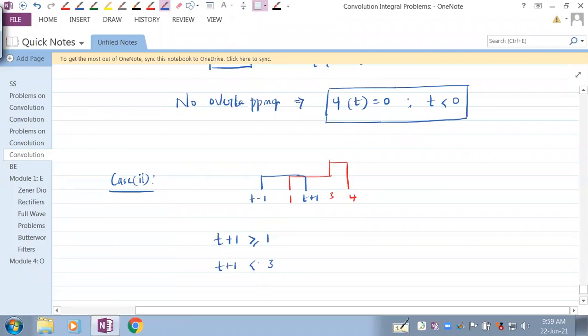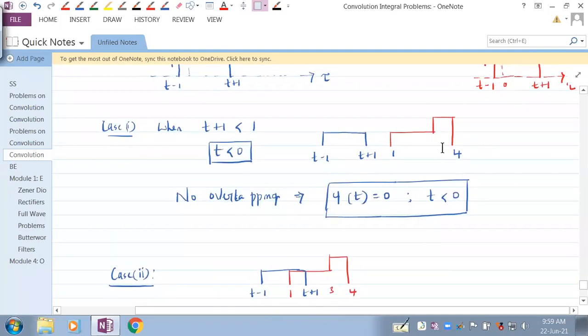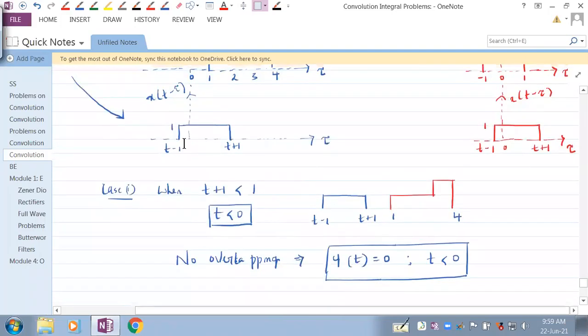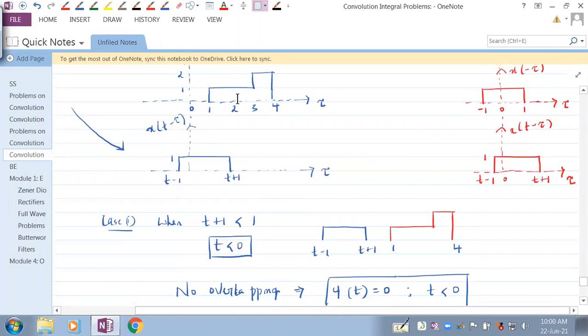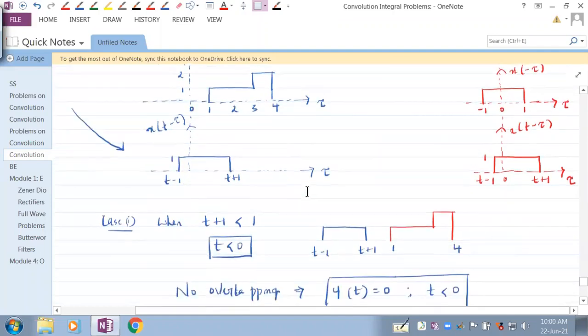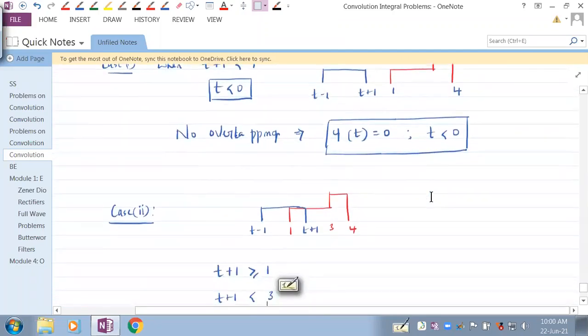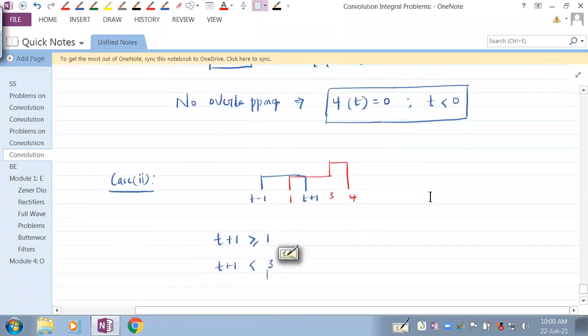Now one more thing you should know is that the width of the moving signal is smaller than the width of this one. What is the width of this? Width of this is 2. What is the width of this? Width of this is 4. So this is narrower compared to this stationary signal. Understand that? So keep that in mind.